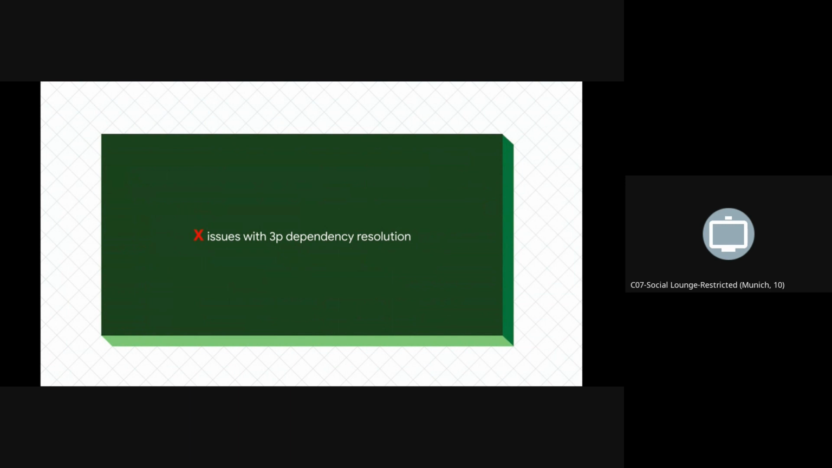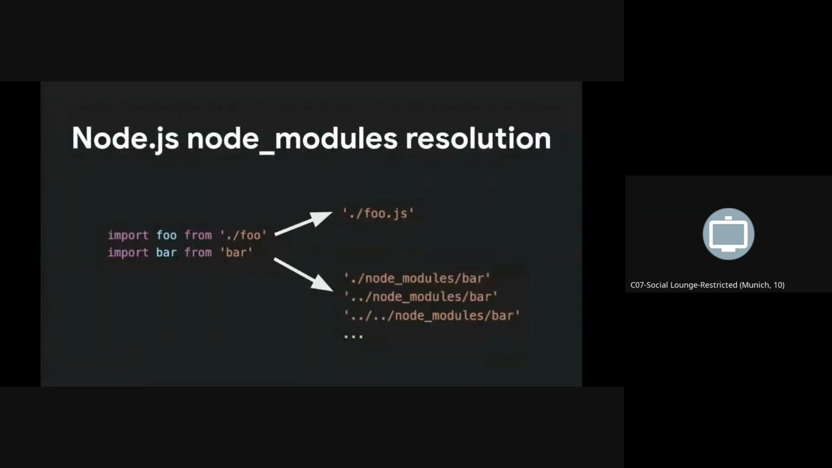Okay, so moving on to the second bit that we solved with rules_js, issues with third-party dep resolution. Yeah, good on time. So a quick primer on Node.js, how it resolves modules. There are relative imports like ./foo, which will generally resolve to foo.js. There are also named imports. If you see a named import called bar, what Node.js will do is look for bar in a node_modules folder that's next to the source file. If it doesn't find it there, it'll look in the parent, and then the parent's parent. So it'll keep looking for it until it finds it.